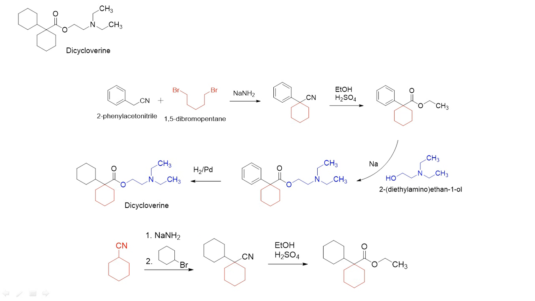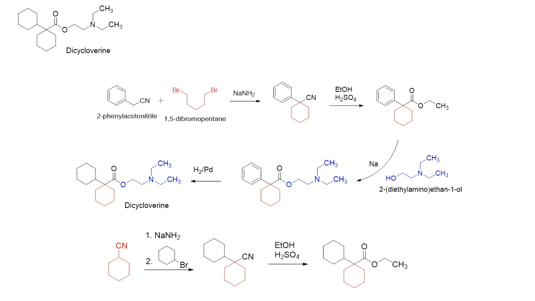Next what we are going to do is simple acid hydrolysis. Ethanolic hydrolysis is going to give you the necessary starting molecule like this. This can be reacted with the diethylaminoethanol compound to directly get the target compound. So this is the way the compound dicycloverine is obtained.